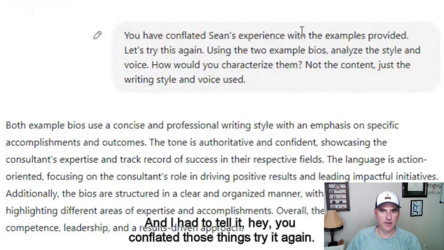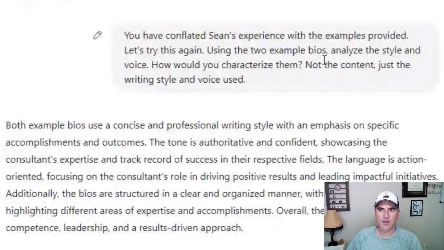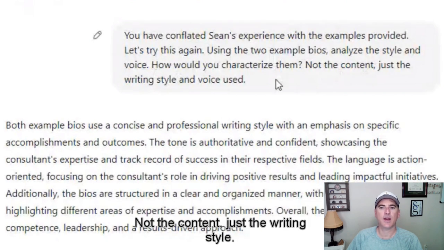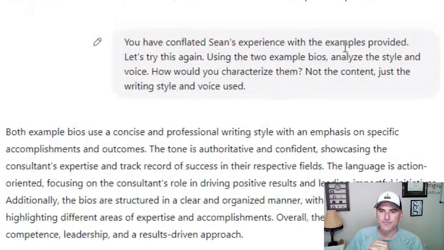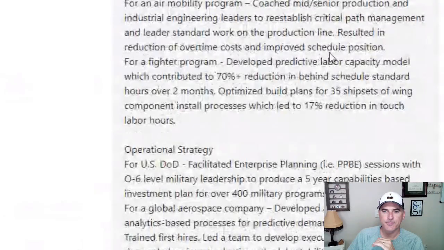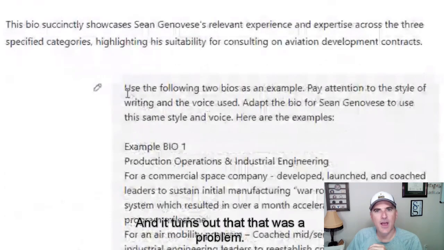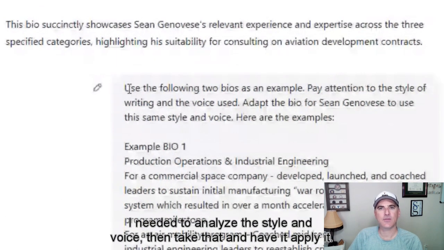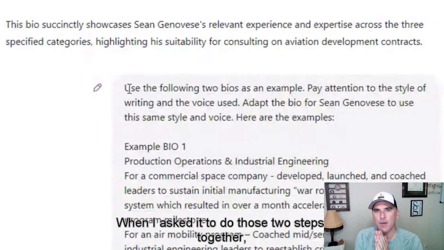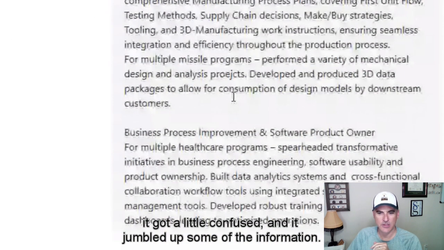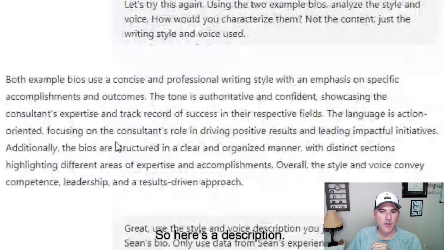And I had to tell it, hey, you conflated those things. Try it again. Analyze the style and voice. How would you characterize them? Not the content, just the writing style. So when I said back here, this is a two-step prompt, it turns out that that was a problem. I needed to do it one step at a time. I needed to analyze the style and voice, then take that and have it apply it. When I asked it to do those two steps together, it got a little confused and it jumbled up some of the information. So here's a description.